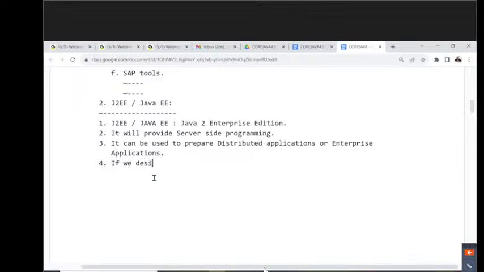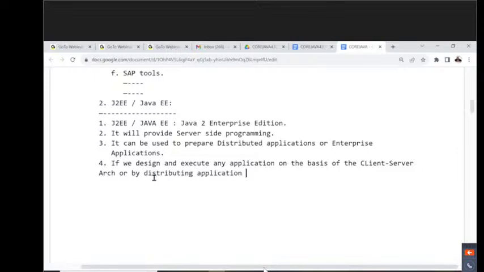Observe carefully. If we design and execute any application on the basis of the client server architecture, or by distributing application logic over multiple machines, then that application is called a distributed application or an enterprise application.